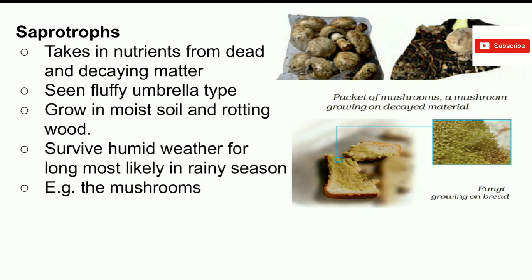Also, you can understand with an example: if you put a bread piece in moist weather for a very few days, you will see that something appears on the surface of the piece. That is known as fungi or fungus, which grows by taking the nutrition from the bread piece.